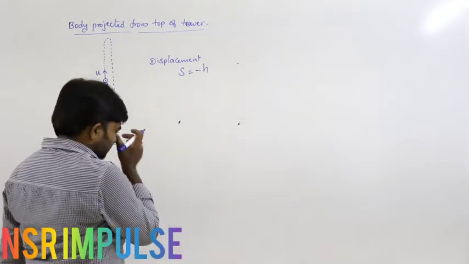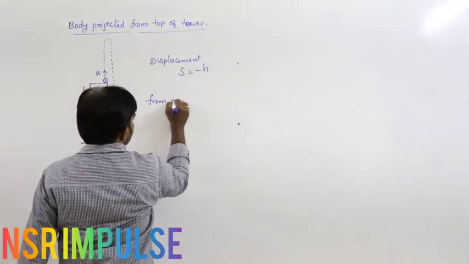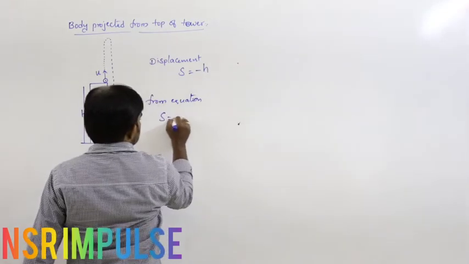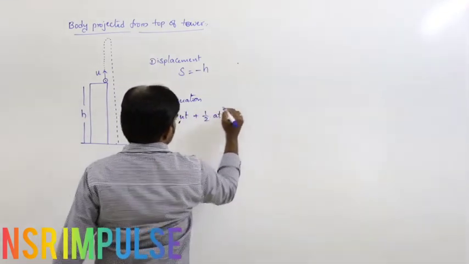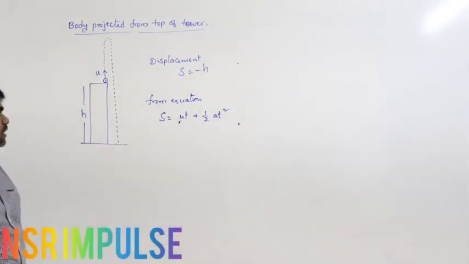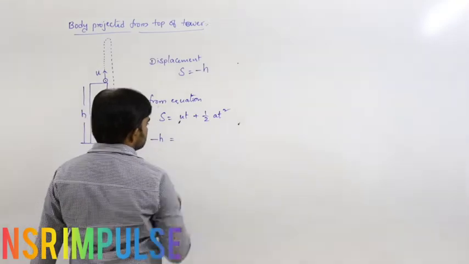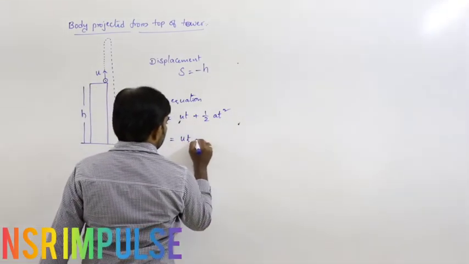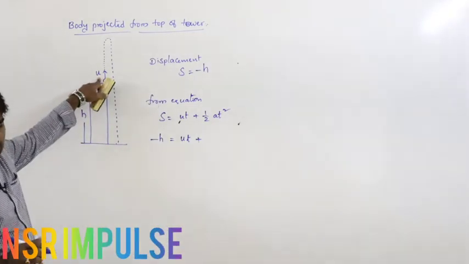And from the equation s equals ut plus half at square, s is what we got, minus h. What is the velocity of projection? u only.